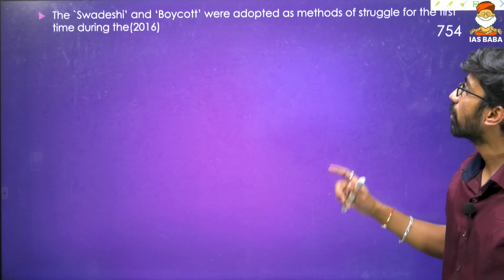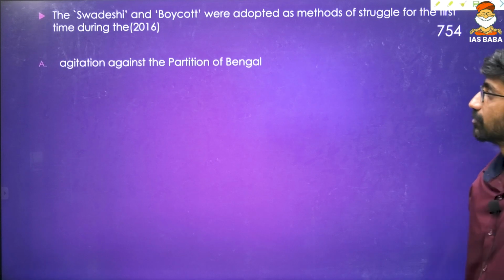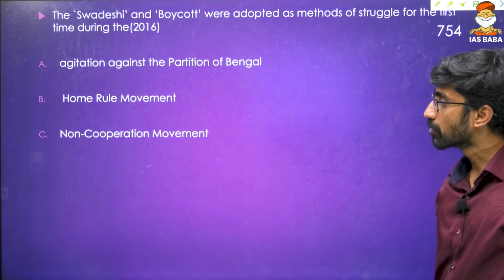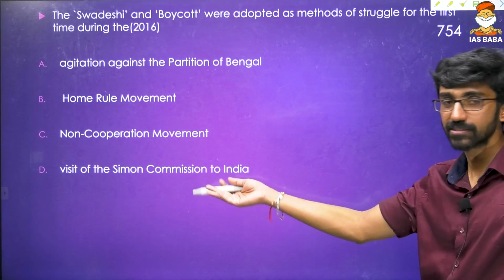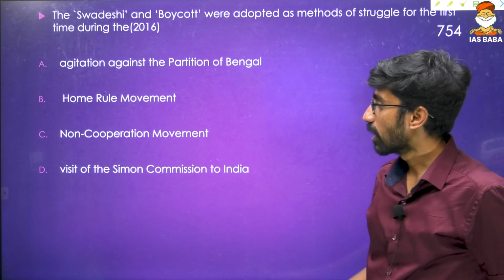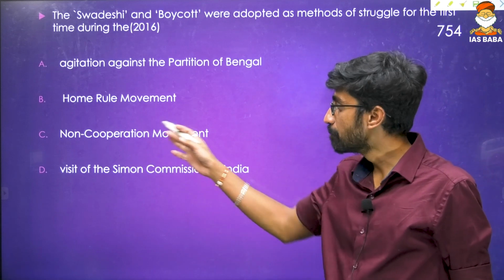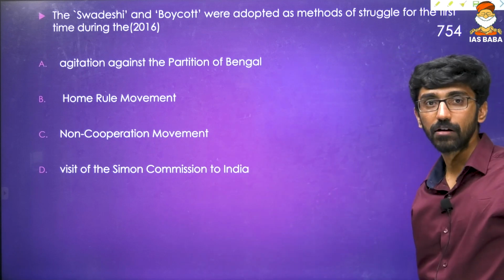Swadeshi and boycott were adopted as methods of struggle for the first time during the agitation against the partition of Bengal, Home Rule movement, non-cooperation movement, and the visit of the Simon Commission to India. This question is asked separately, why Indians boycotted the Simon Commission, that question repeated. Not many questions have been asked about the non-cooperation movement, but we will see it, we will see the Home Rule movement, we will see the partition of Bengal. That is the Swadeshi movement.